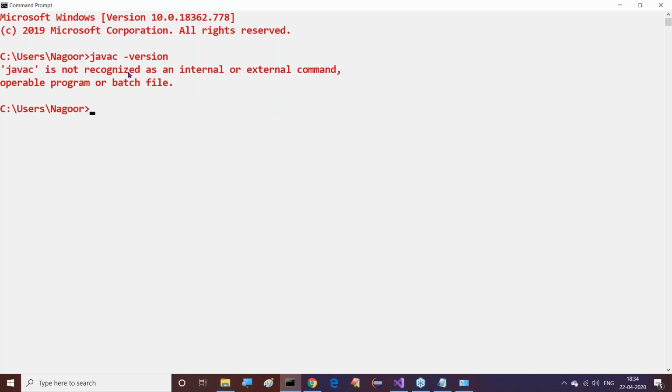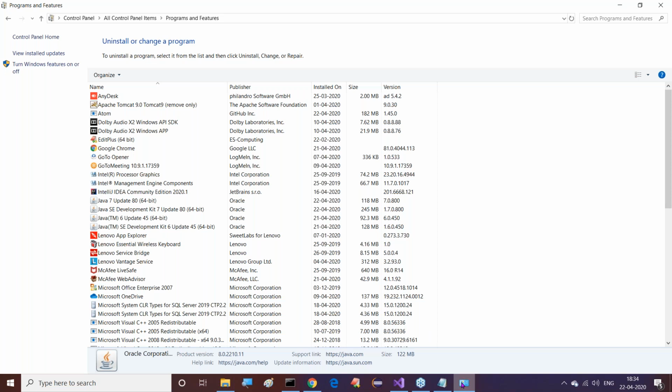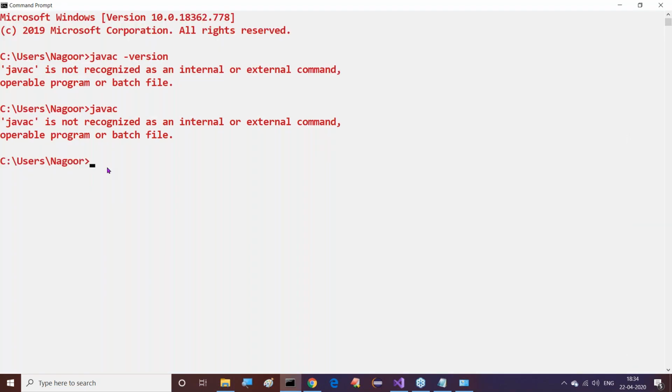Now tell me now. Javac is not recognized as an internal or external command, operable program or batch file. Now here we are getting this problem. Again, we are getting this problem. That means Java is not available with me. If we type javac, it is not recognized here. Right. So again, what do we have to do now? Please answer for this. Again, what do we have to do? We need to set the path, or not.